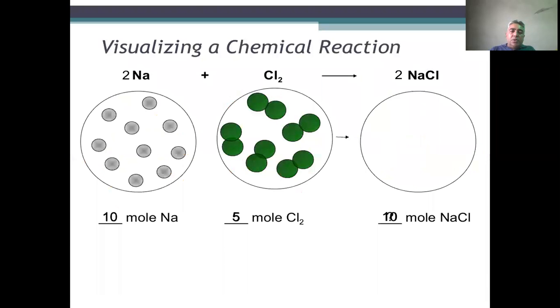Visualizing the chemical equation, for example, sodium plus chlorine gives sodium chloride. Here there are 2 sodium atoms and 1 chlorine molecule, and after that 2 sodium chloride molecules are present. Here it is also written in the form of moles, and 10 moles of sodium chloride are formed. If 10 moles of sodium and 5 moles of chlorine are taken, then ultimately sodium chloride is formed.